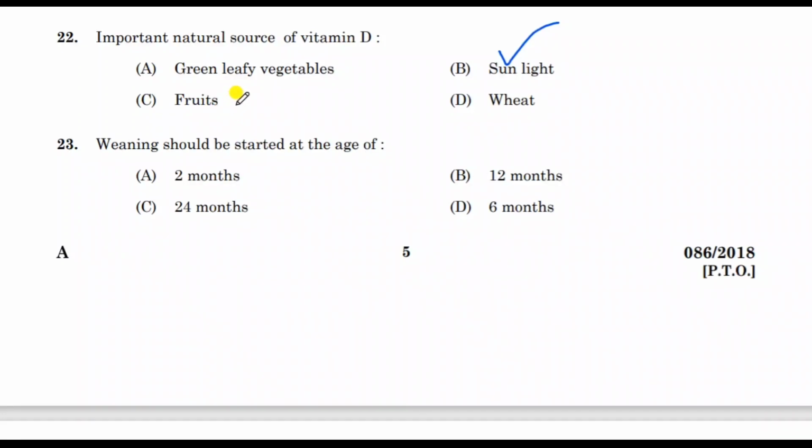Then next question. Weaning should be started at the age of, correct answer is 6 months. That is a complementary food along with breastfeeding, that is weaning. It's a food giving along with breastfeeding, that is weaning should start at 6 months.